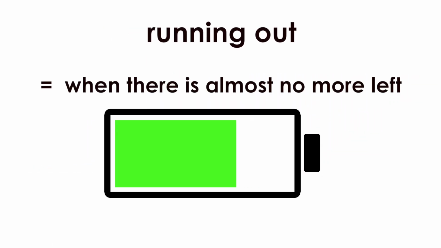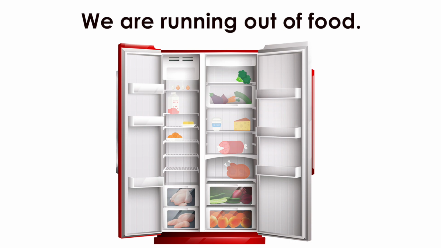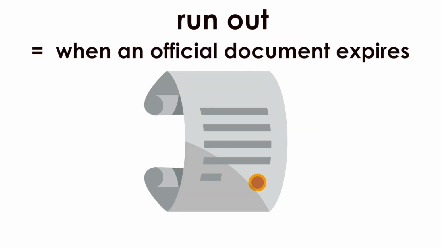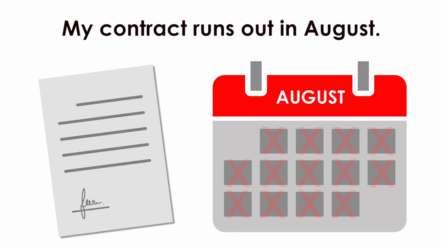Running out means when there is almost no more left. For example, we are running out of food. Run out also means when an official document expires. For example, my contract runs out in August.